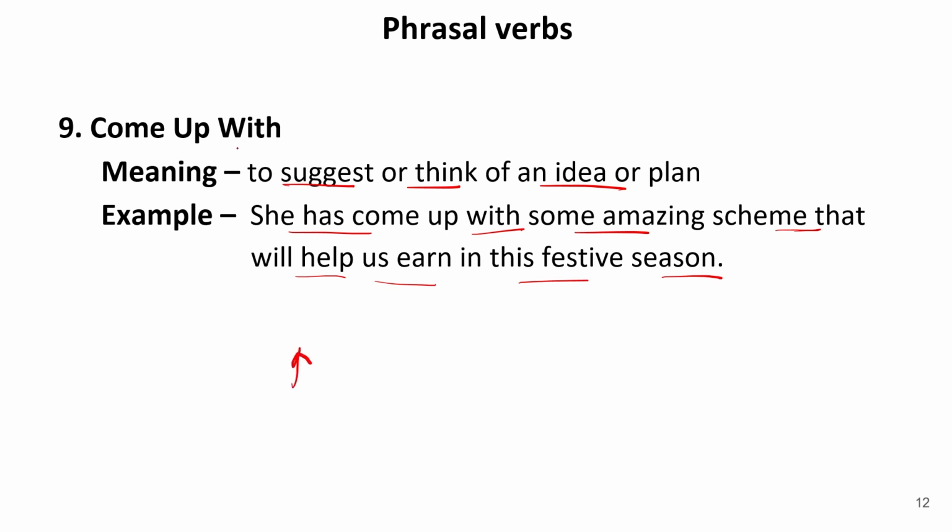With means that something is added or included, obviously to suggest or think of an idea or plan. It means the idea must have come in our mind, so it is with our mind. So with this word we can learn and keep this phrasal verb in mind: she has come up with some amazing scheme that will help us earn in this festive season.